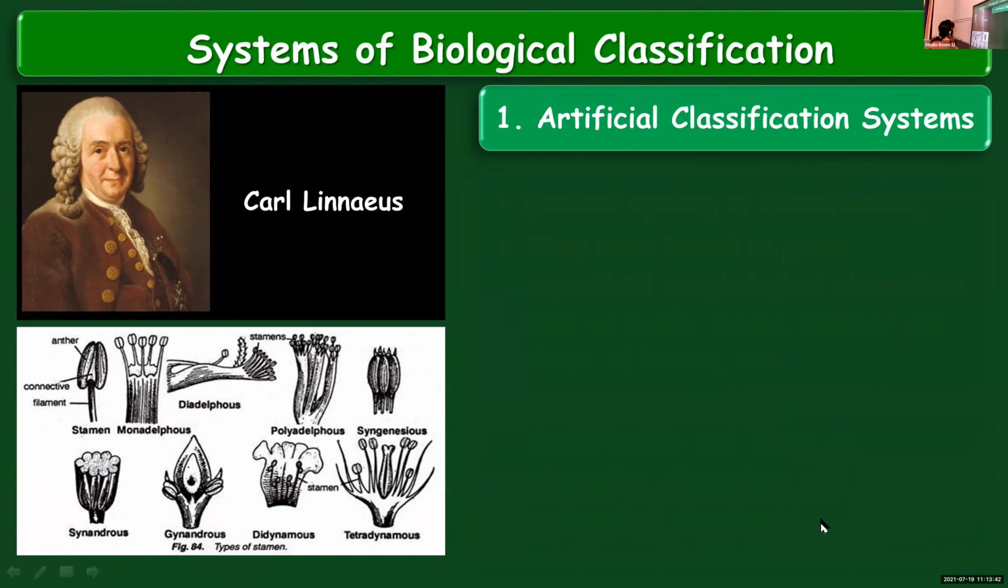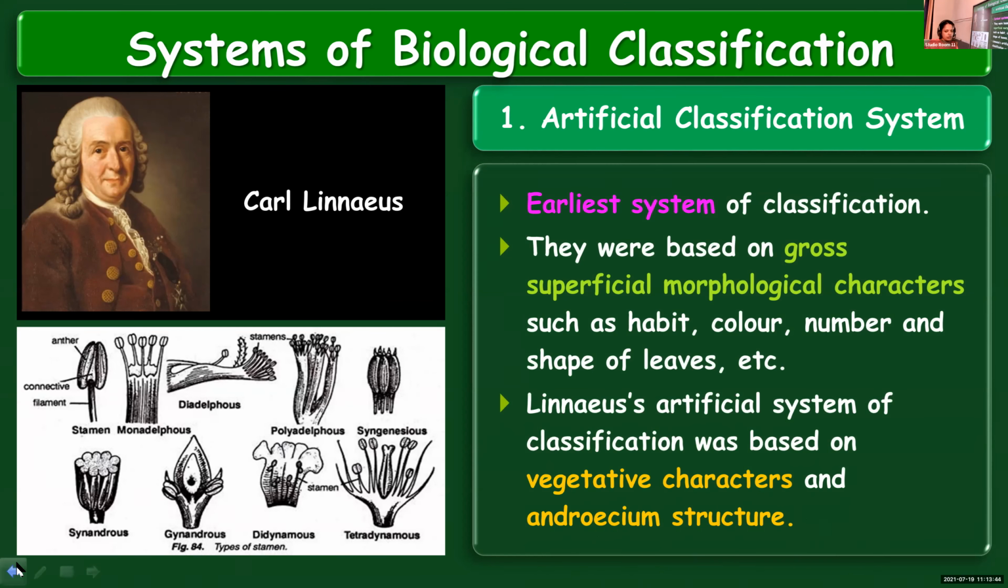Linnaeus's artificial system of classification, that means this was proposed by Carolus Linnaeus. It was based on vegetative characters and androecium structure. Vegetative characters means the characteristics of the vegetative parts, roots, stems, leaves, etc. Whereas androecium structure means what, children? What is meant by androecium? Have you heard about androecium, gynoecium? Anybody?